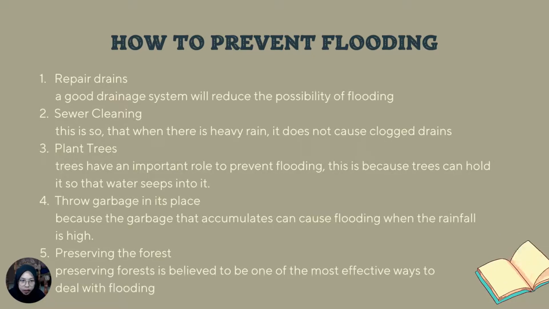The third is plant trees. Trees have an important role to prevent flooding. This is because trees can hold water so that the water seeps into the ground. And the fourth is throw garbage in its place, because garbage that accumulates can cause flooding when the rainfall is high. Proper waste management can help prevent and deal with floods.